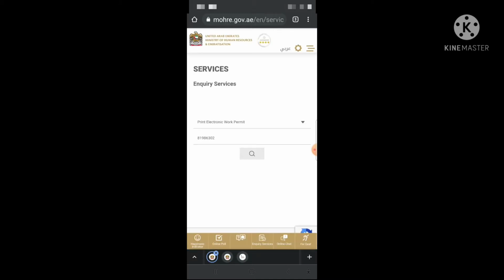Have you seen it's written here, person having absconding report. Person having absconding report cannot view the electronic work permit contact information. So it means this person absconded by the labor department. When we click the same option, the labor card will show here. Now we will go back. So we have seen this information.